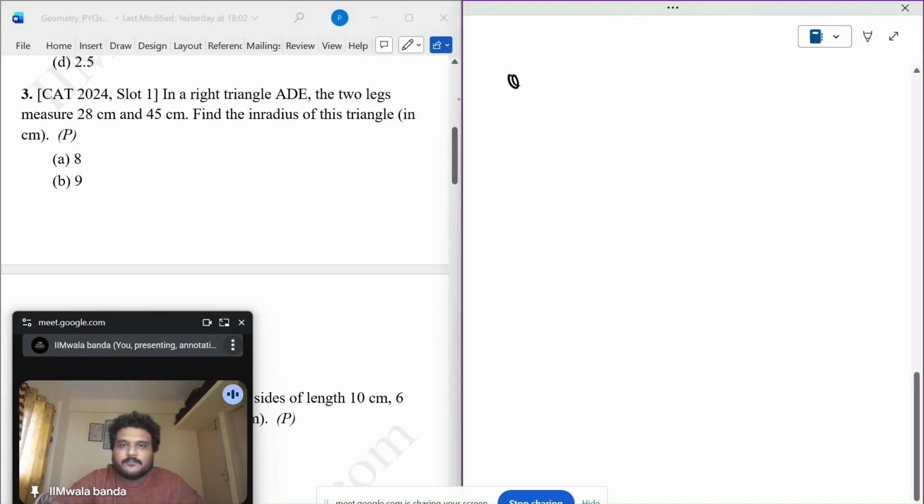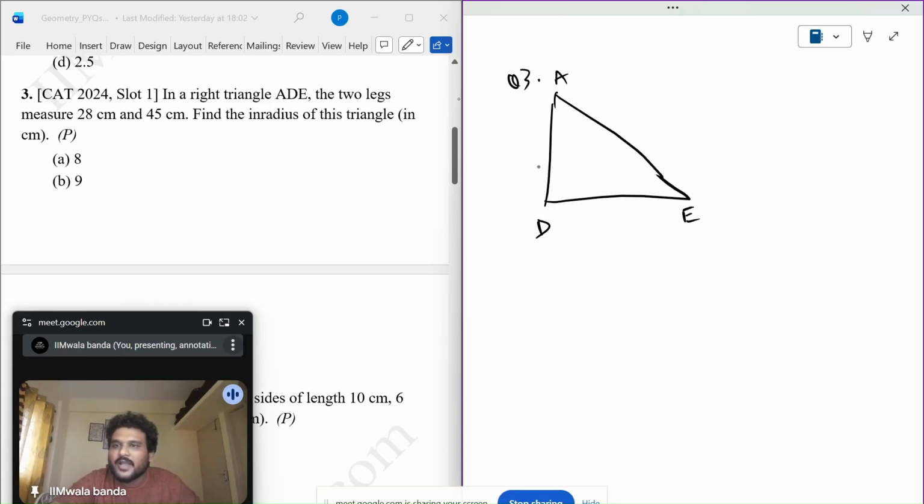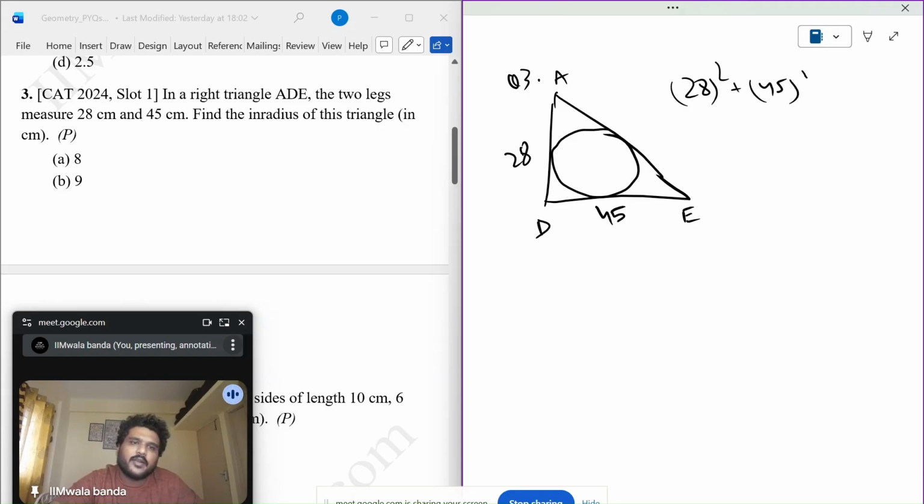Question number 3. In triangle ADE, because it is a right angle triangle, the two legs are 28 and 45. When it says legs, it means other than the hypotenuse. Find the inradius of this triangle. Is it a right angle triangle, 28 square plus 45 square, or can I see this as 3 into 7?